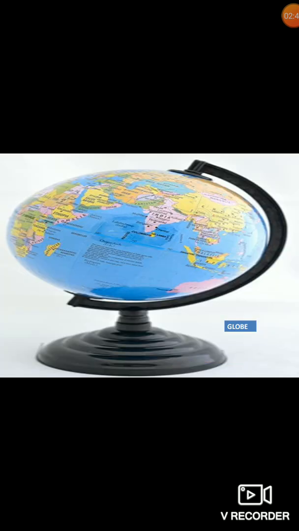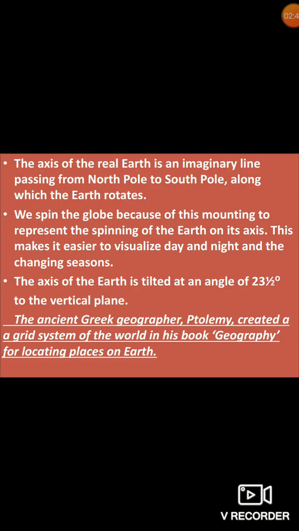The axis of the earth is tilted. As you can see, it is slightly tilted at an angle of 23.5 degrees to the vertical plane. So the axis of the earth is tilted at an angle of 23.5 degrees to the vertical plane.